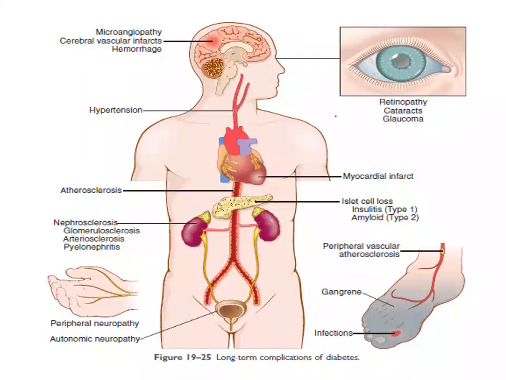And in the lower limbs, again there can be peripheral vascular atherosclerosis, which leads to gangrene and infections, because of which the patient may require amputations. And here we have to remember, gangrene which leads to amputations are 100 times more common in diabetics than in non-diabetic patients.